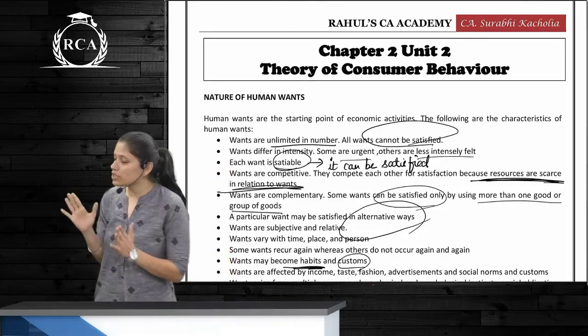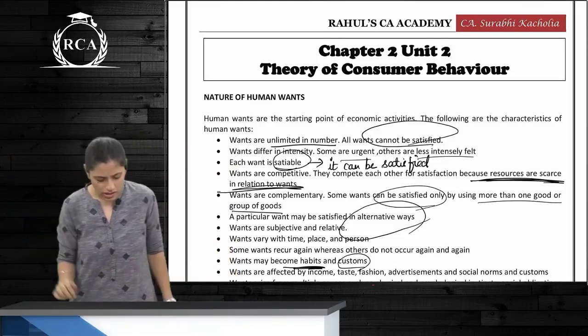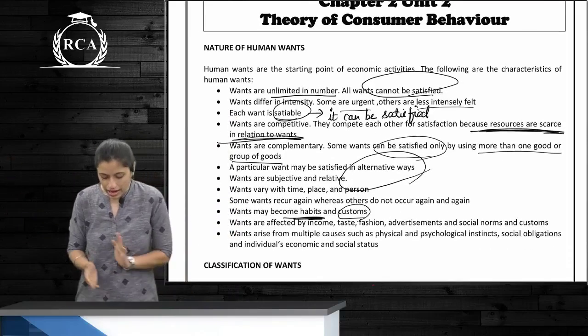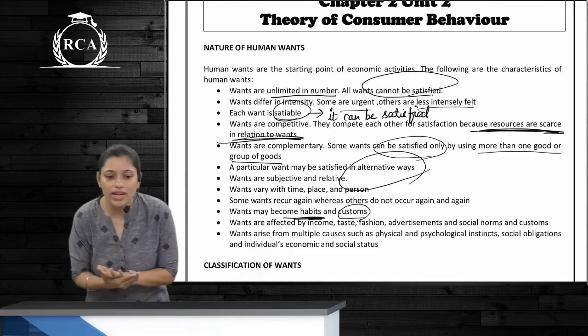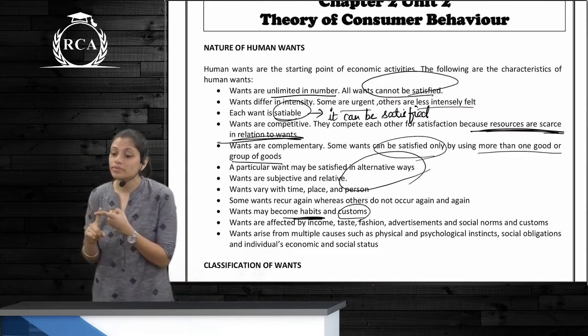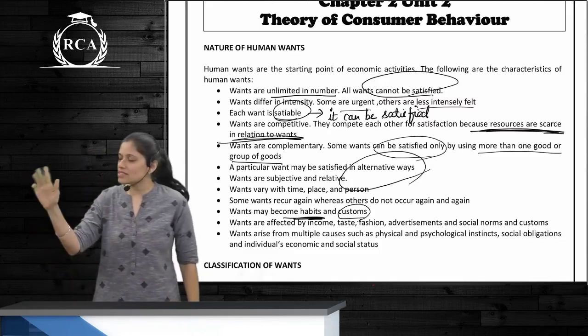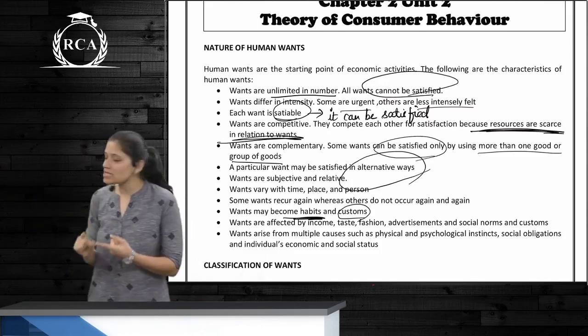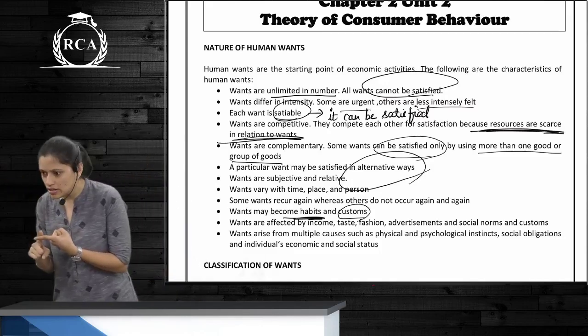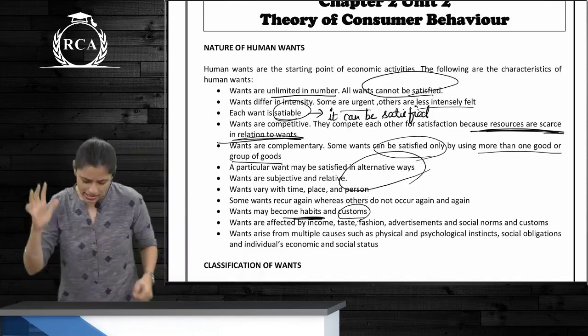Okay, chapter 2, unit 2, let's do the revision. Theory of consumer behavior. Now, what are human wants? What are the characteristics of human wants? Wants are unlimited and the means to satisfy them are limited. Wants are satiable. Each want can be satisfied.